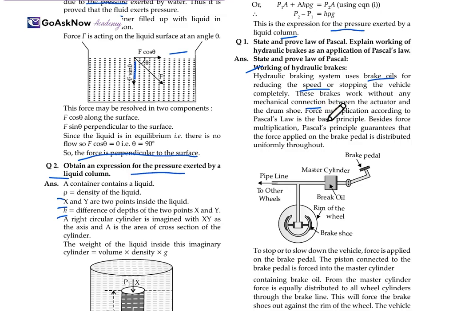This is the basic Pascal's law principle on which it works, and Pascal's principle guarantees that the force applied on the brake pedal is distributed uniformly throughout. Just see, this is the vehicle, this is the master cylinder, the brake pedal is here, brake oil is there, the rim of the wheel, brake shoe, two other wheels and the pipeline. This diagram clearly represents the working.